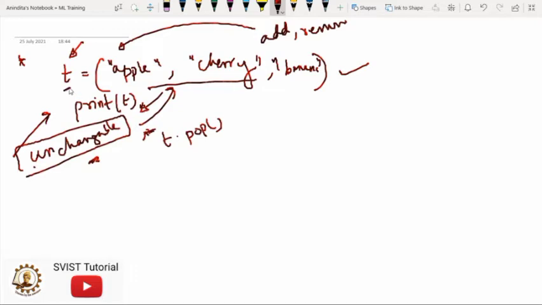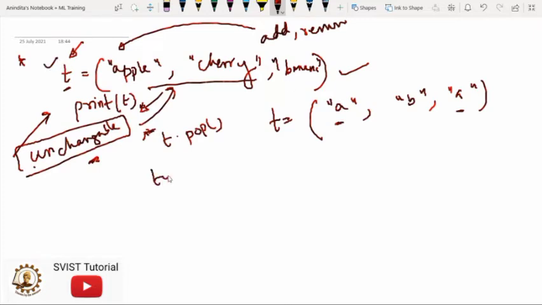So here, within this tuple data type, this tuple data type will allow duplicates. Duplicate means here I can write duplicate values and they will allow them. So here A is written twice. So this is one of the features of the tuple.